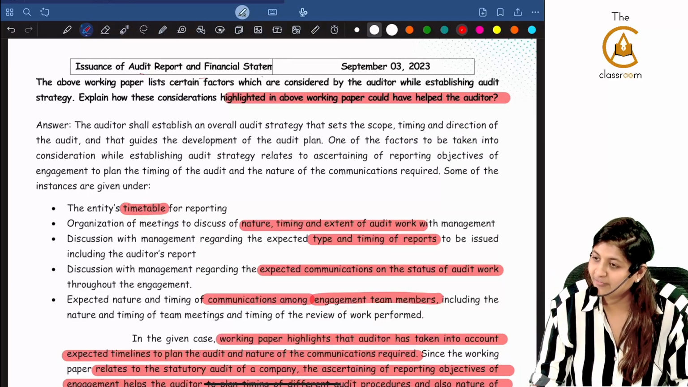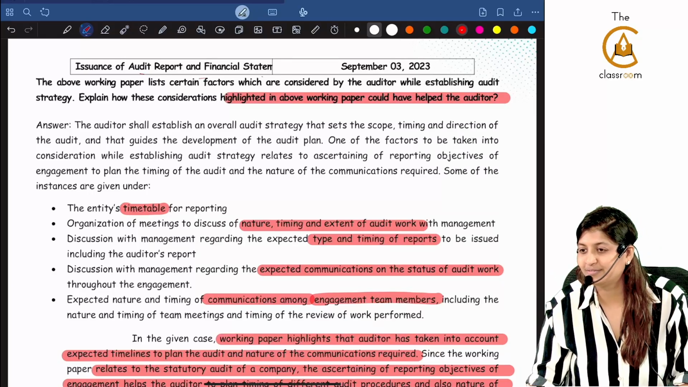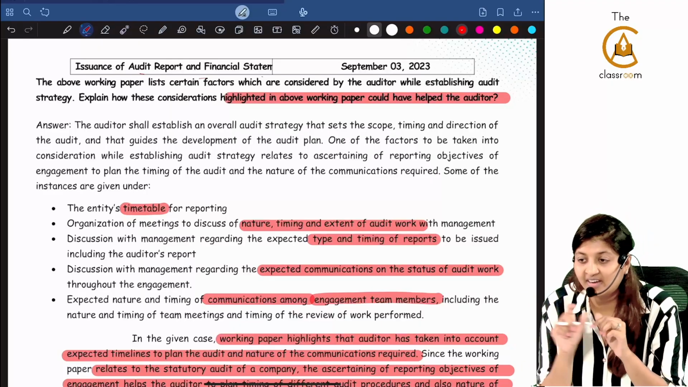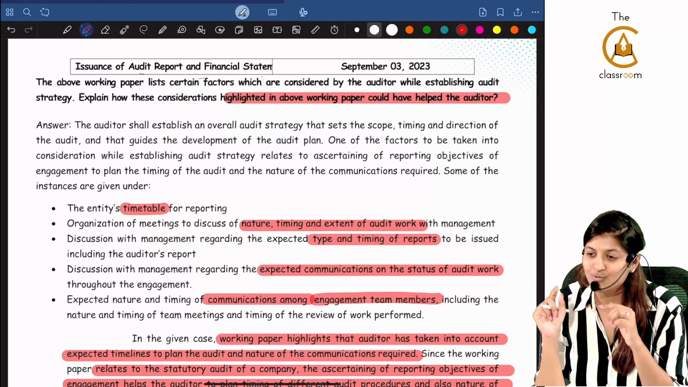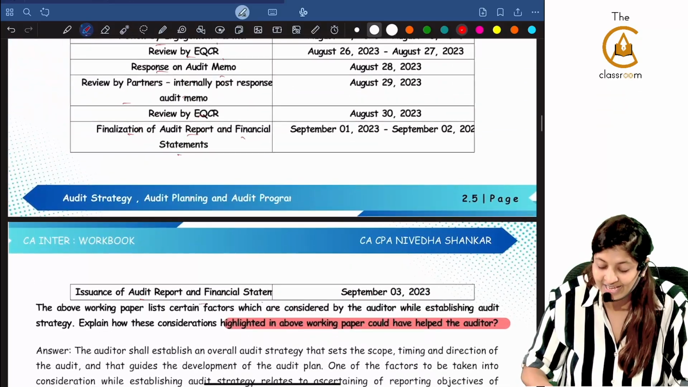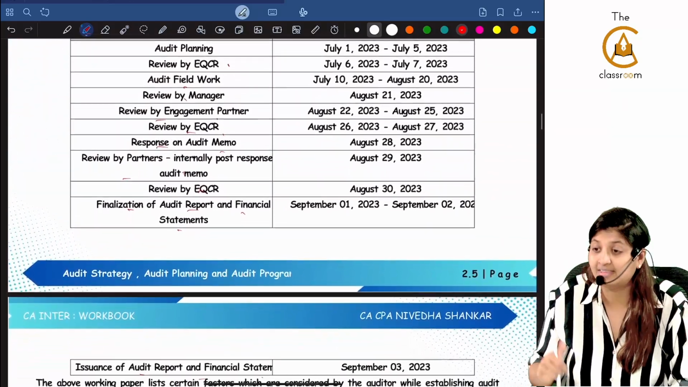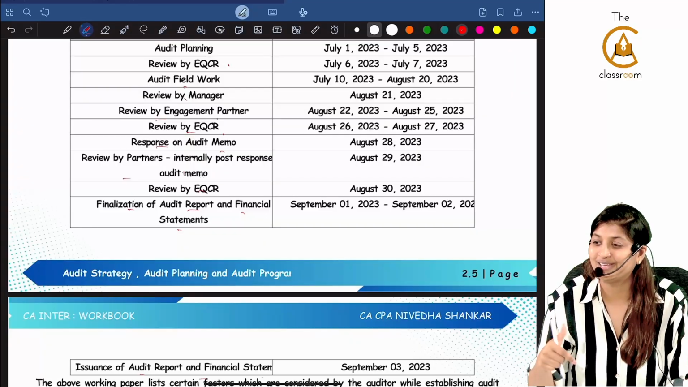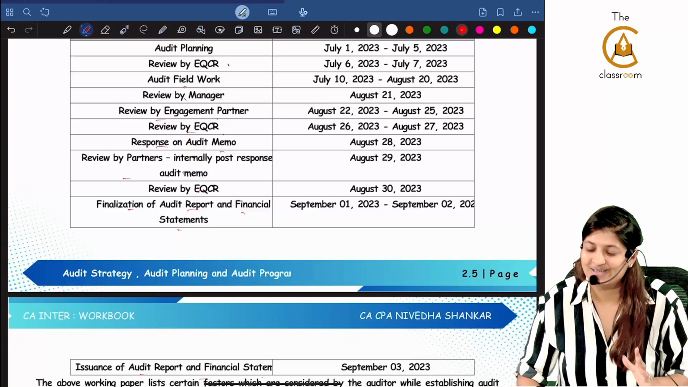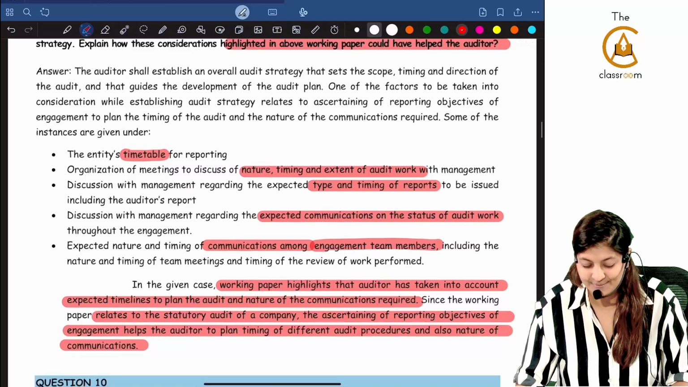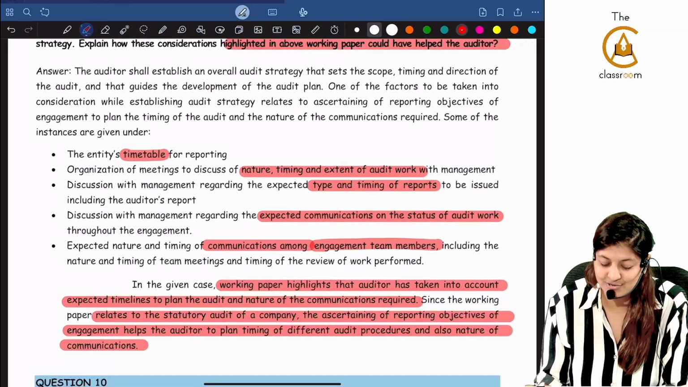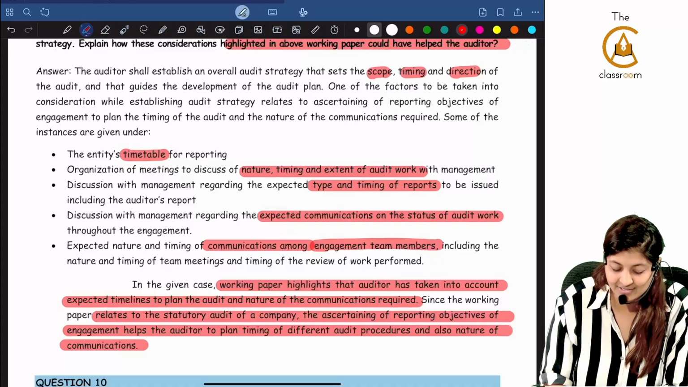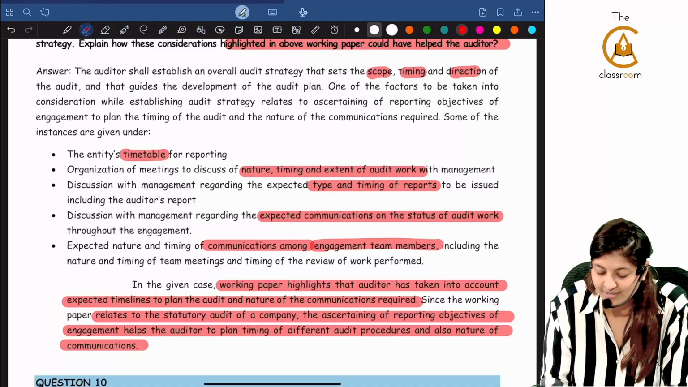Reporting objectives, that is only the clue itself. They have not given specifically the terminology reporting objective anywhere in the question. You are supposed to identify that they have reported everything perfectly, that the timelines that they have followed are perfect. So they are talking about reporting objectives here. The auditor shall establish an overall audit strategy that sets the scope, timing, and direction of the audit, and that guides the development of the audit plan.